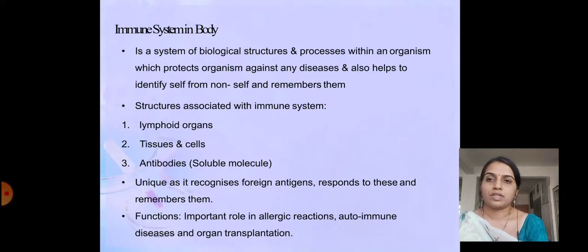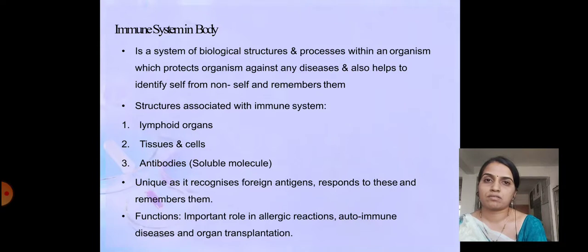Immune system in body. In our body, the immune system is present like other systems, such as the respiratory system and digestive system. It is a system of biological structures and processes within an organism which protects the organism against diseases, and also helps to identify self from non-self and remember them.